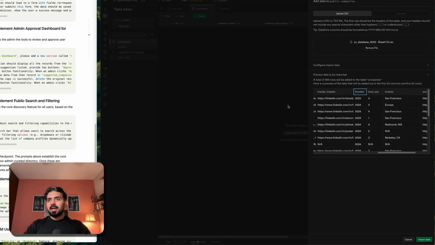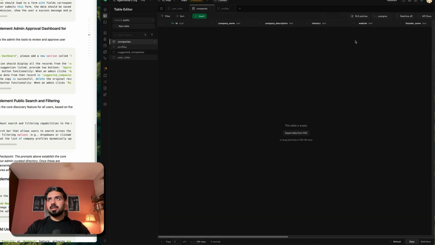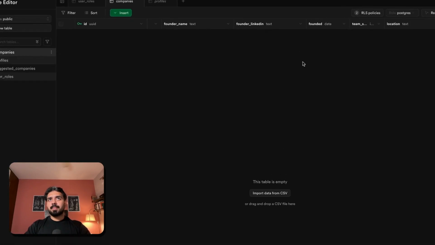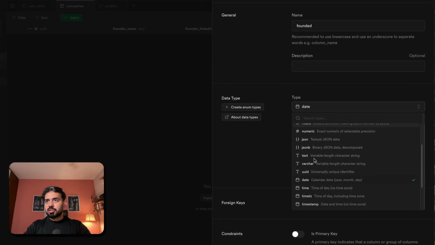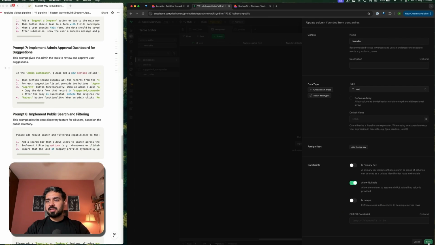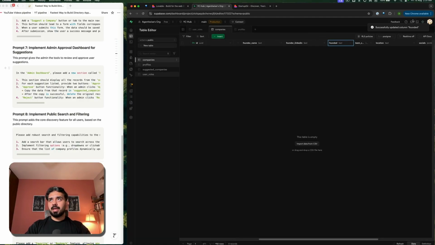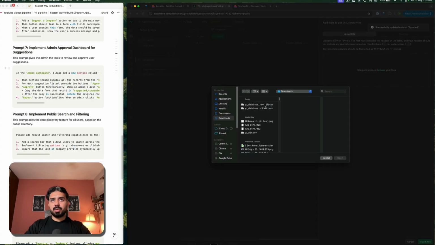And it's saying, discard the changes. It's saying that the founded column that we have, okay, this is date. Instead of date, we can edit this column. This should not be date. Change this to text for now. Okay. Save this. I've changed the type of the founded year, and now I'm going to try to import the CSV again. This is the new file.